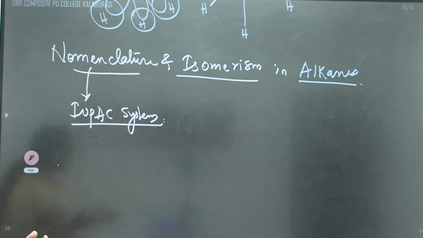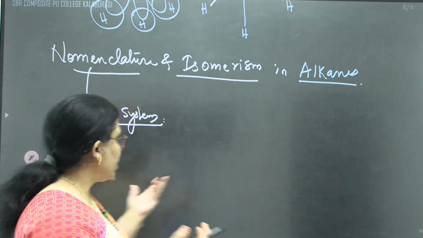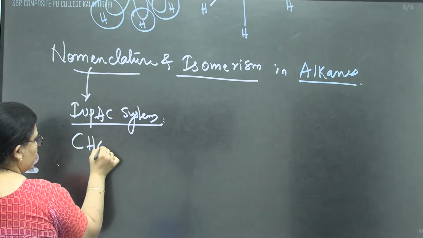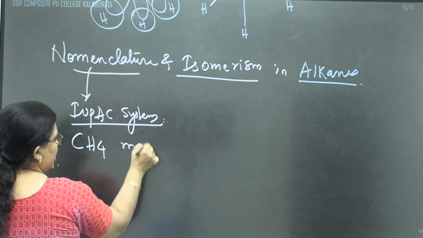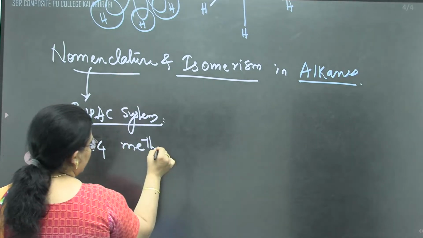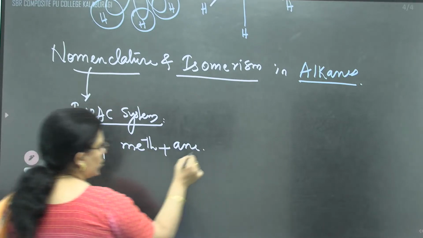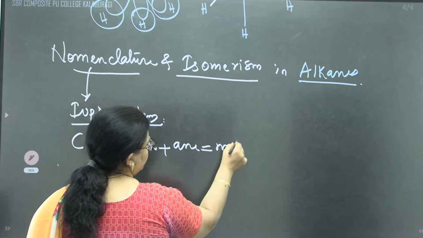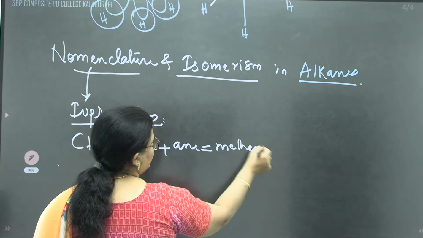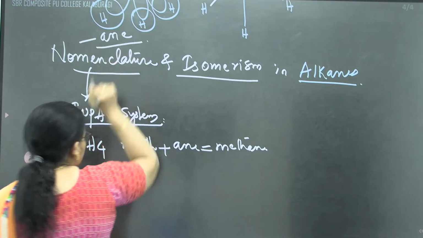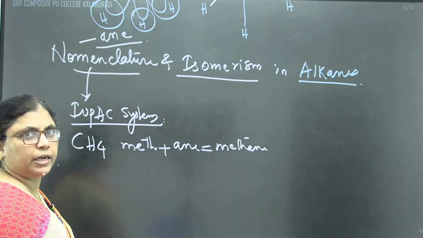If I take one carbon atom with 4 hydrogen atoms, the root word will be meth, and the suffix for alkane is ane. That's why we call it methane. For saturated hydrocarbons, the suffix will be ane.